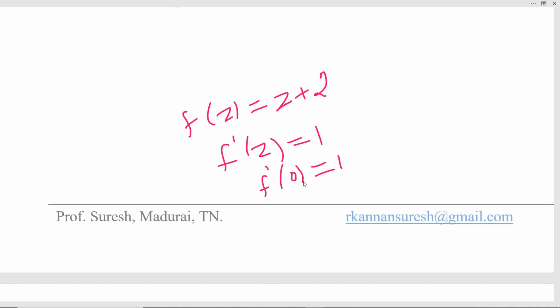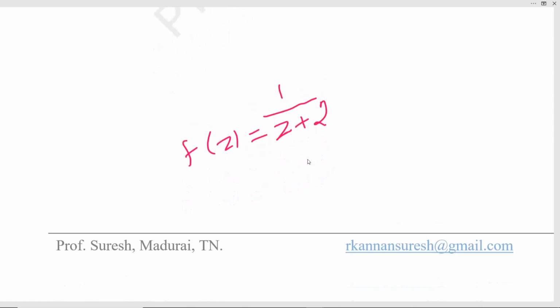So what is the meaning of analytic? The function is not only differentiable at 0 but also differentiable at every neighborhood of 0. So the function is called an analytic function. This is the concept of differentiable at a point. Suppose a function is not differentiable or fails to be analytic at a point, then the point is called a singular point or singularity. For example, take the function 1 by z plus 2.